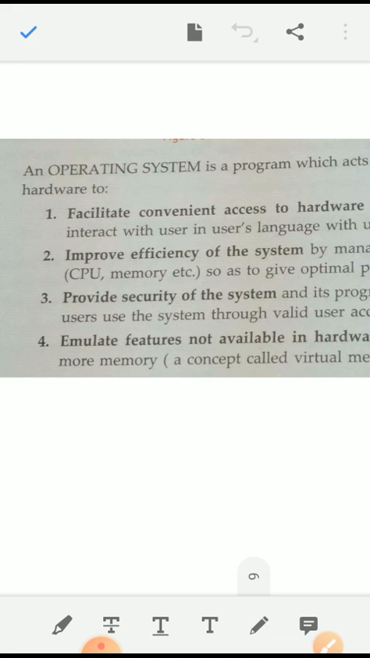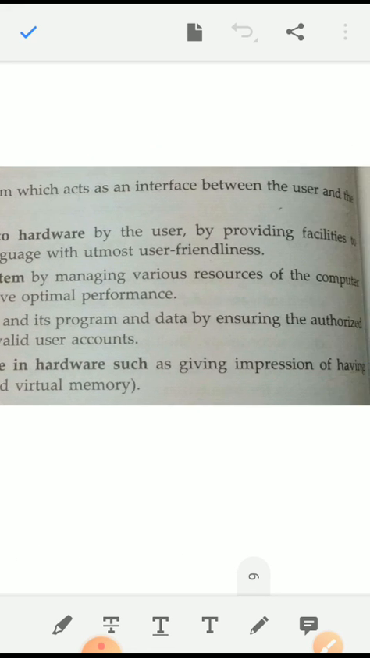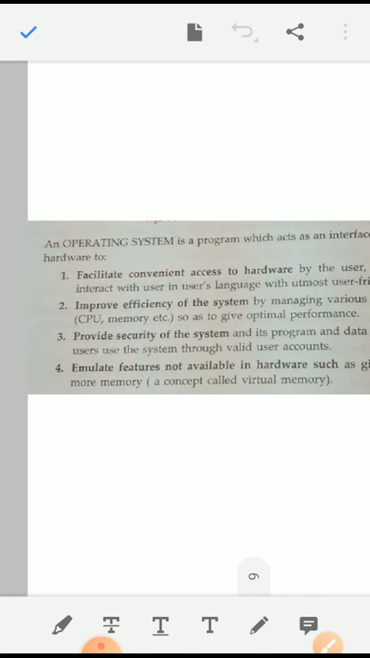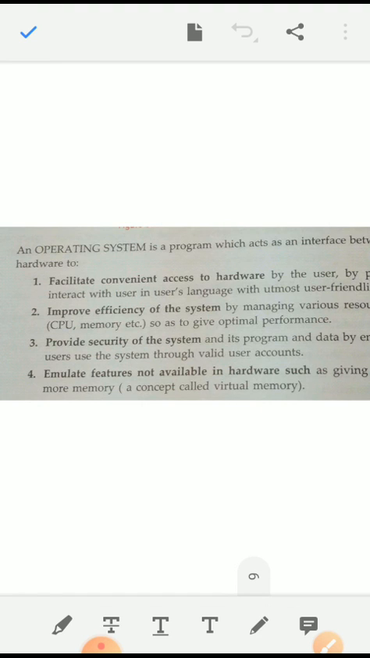Now look at that. An operating system is a program which acts as an interface between the users and the hardware to facilitate convenient access of hardware by the users, by providing facility to interact in user language which is user friendly, providing efficiency of the computer system by managing various resources of the computer system so as to give optimal performance, providing security of the system, and eliminating features not available in hardware, such as giving the impression of having more memory.